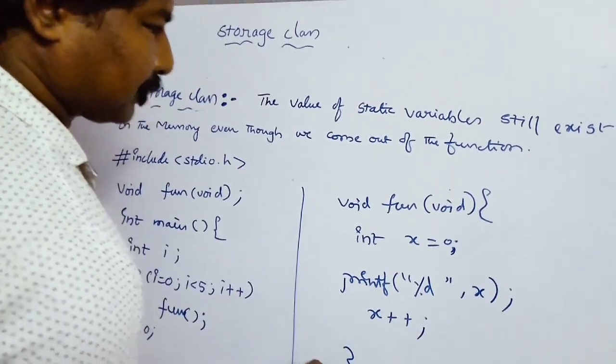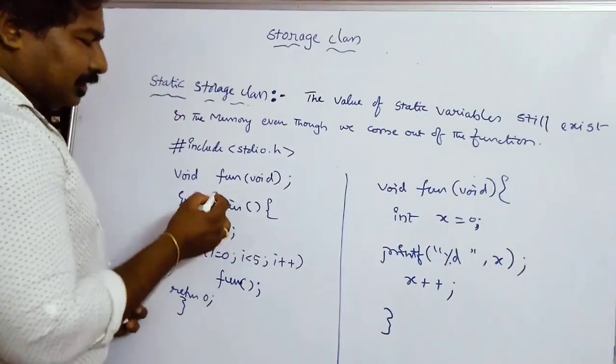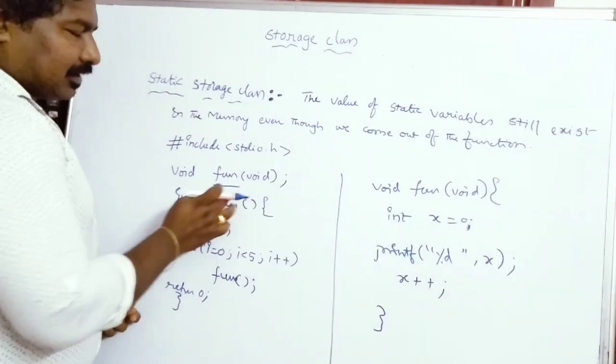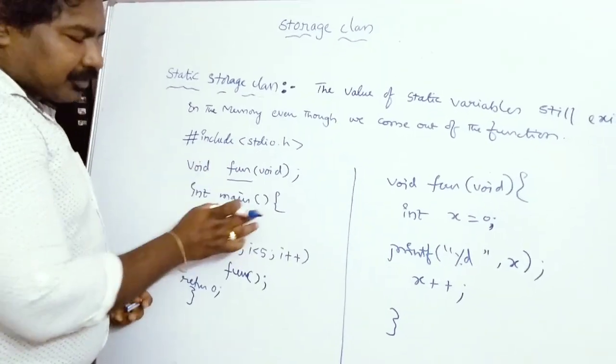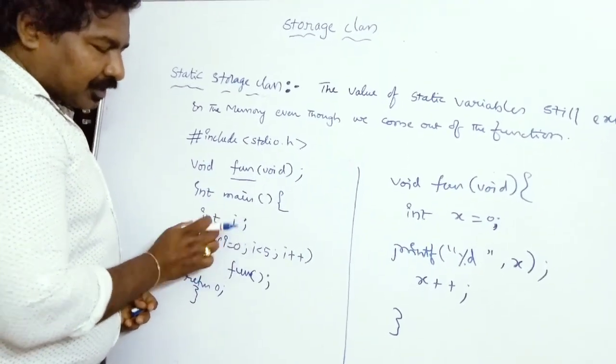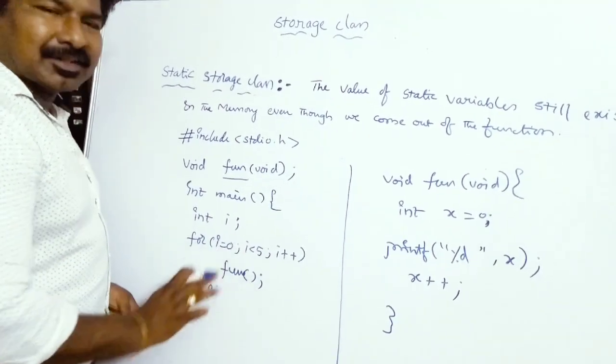This is a small program where I have declared a function called fun, which is not taking any parameter and is not returning any value. In the main program I have taken a variable i, and with a for loop running 5 times, I'm calling that function fun. This is the function call.